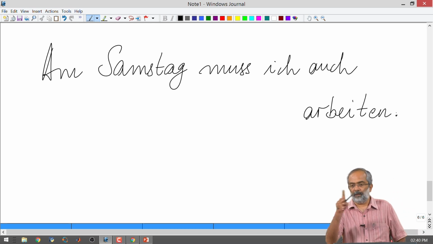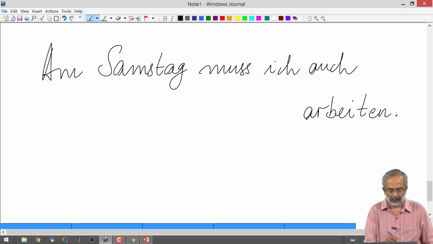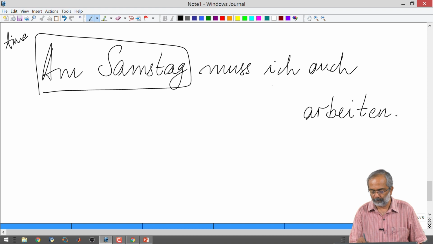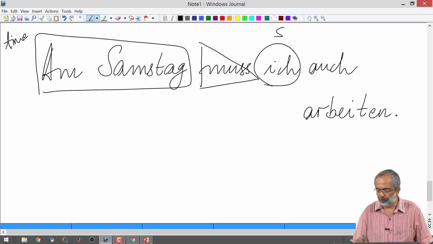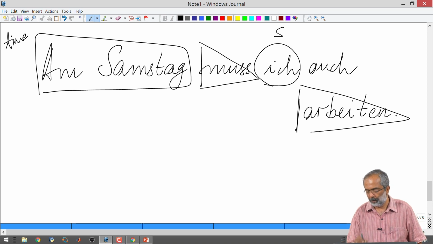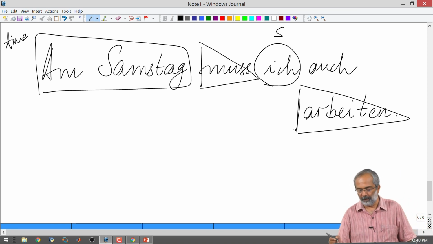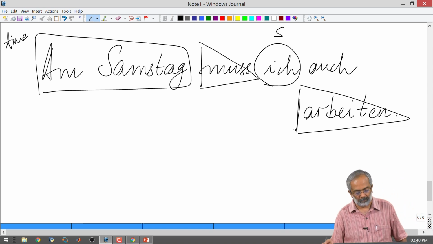What are the different elements in this sentence? Time information: am Samstag, on Saturday. Subject: ich. And our verbs? We have muss, the modal verb, and the infinitive verb arbeiten. Muss arbeiten. And auch is a filler, which means I also have to work on Sundays.